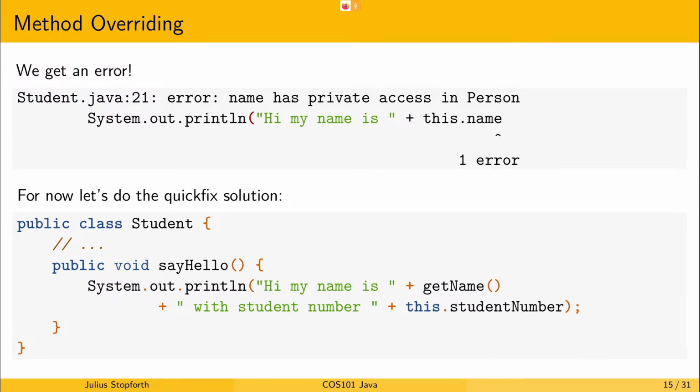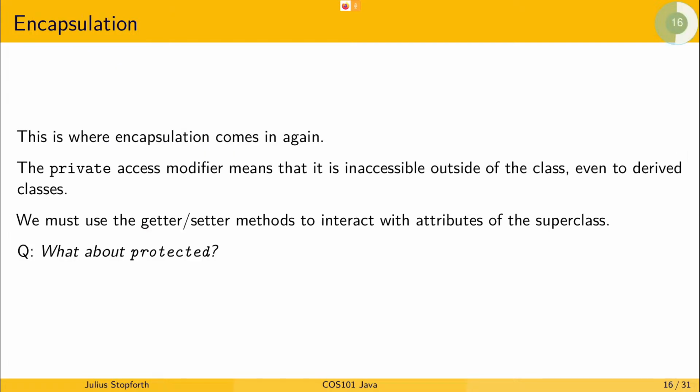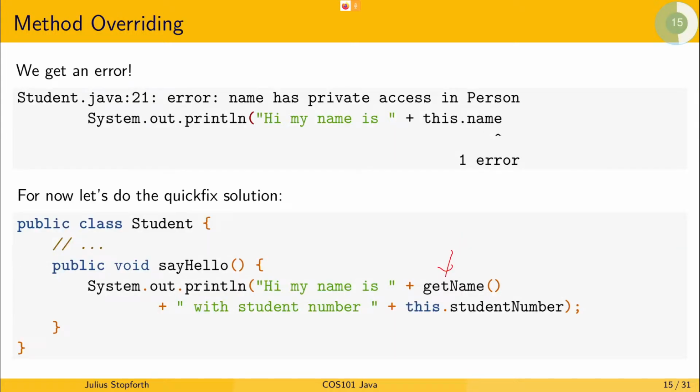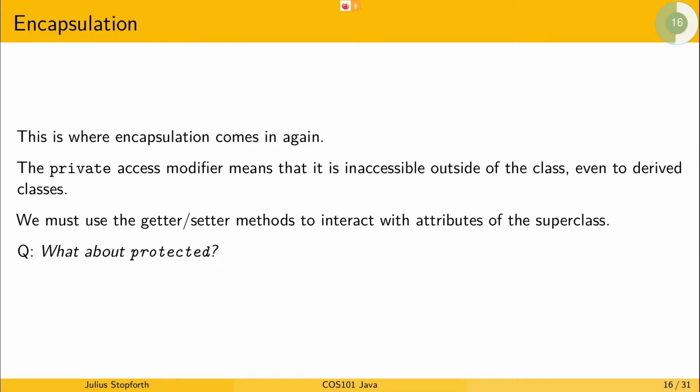So there's a quick fix. We can just use the getter. However, we want to make it a bit more secure, or at least a bit more elegant. So we want to work with our idea of encapsulation. When something is private, it is inaccessible directly, you can't directly access it outside of the class, even to derived classes.